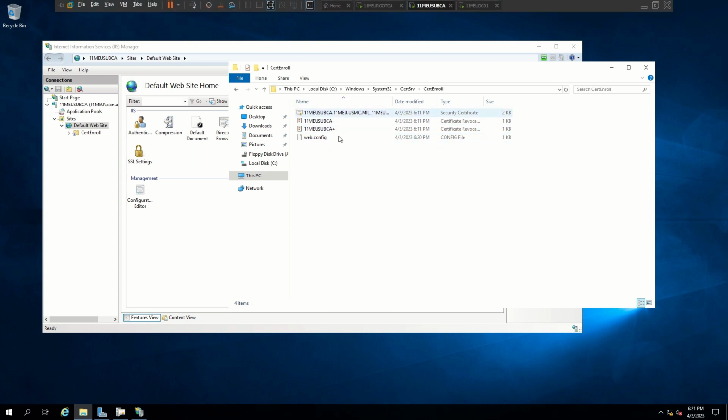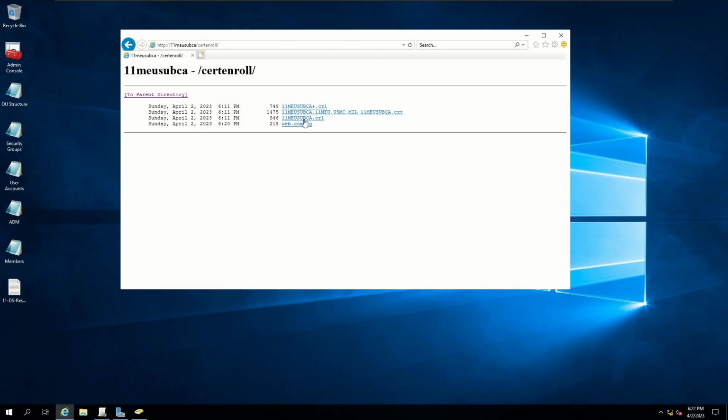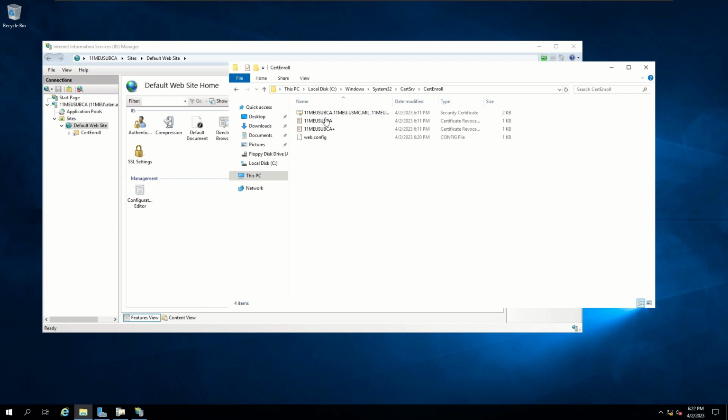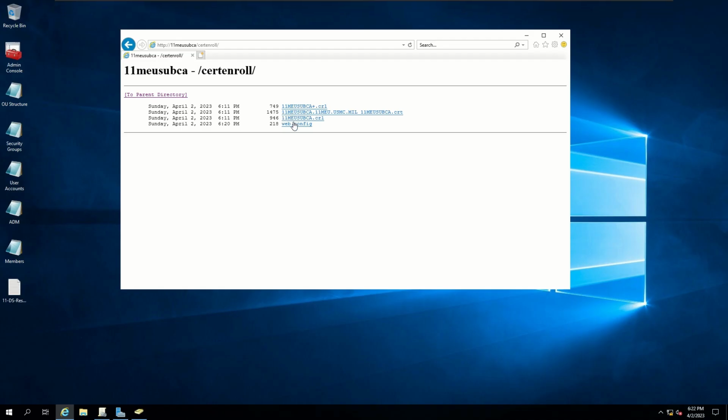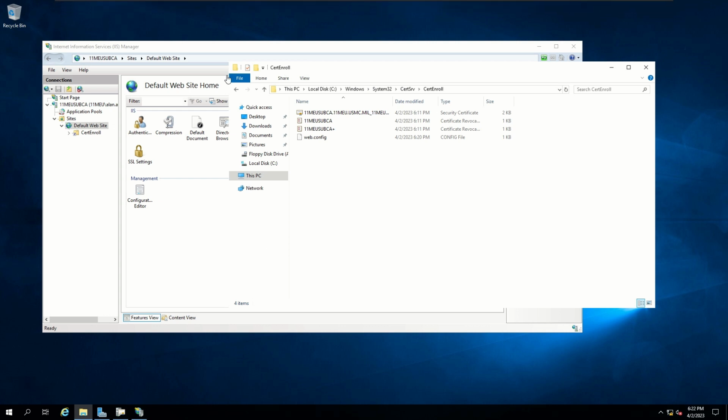Now if I head over to my domain controller, you see the same 4 files that are in my SUBCA CertEnroll folder. 1, 2, 3, 4. 1, 2, 3, 4. So essentially what we just did is we mapped this folder to a web page.